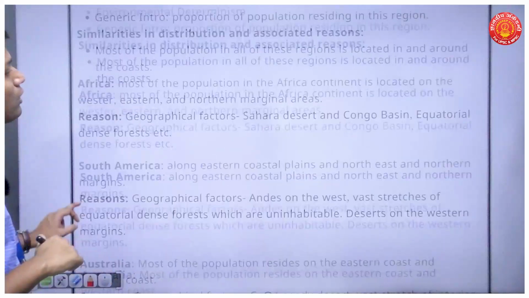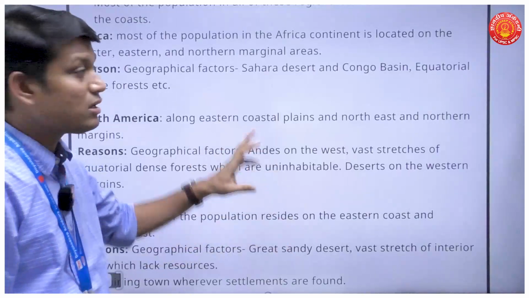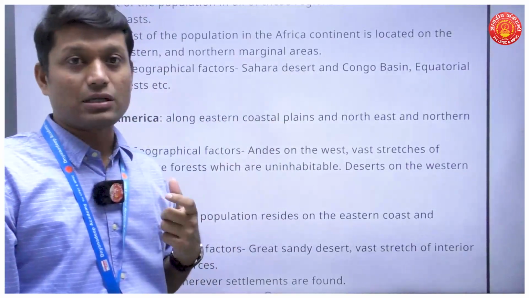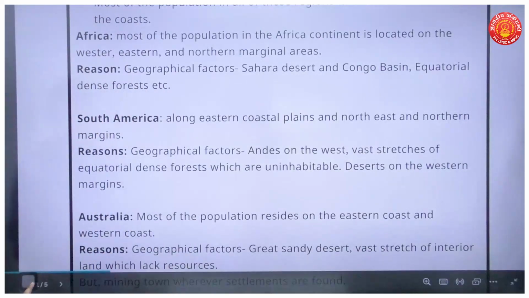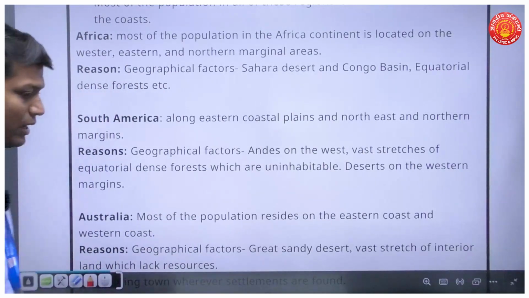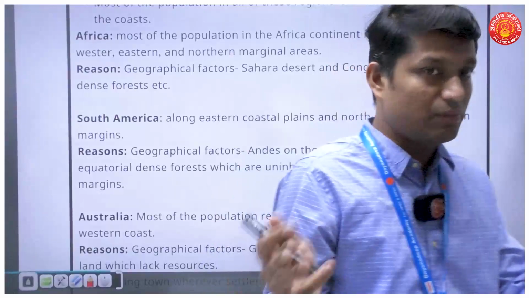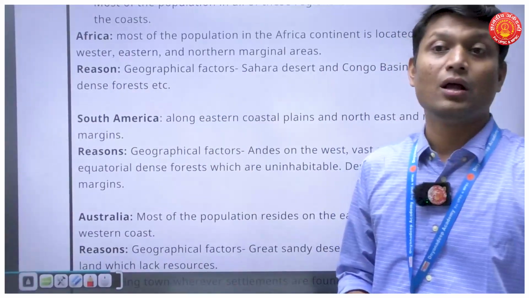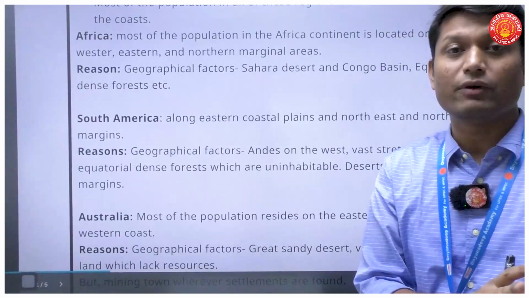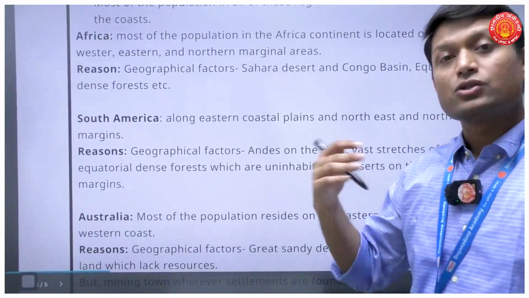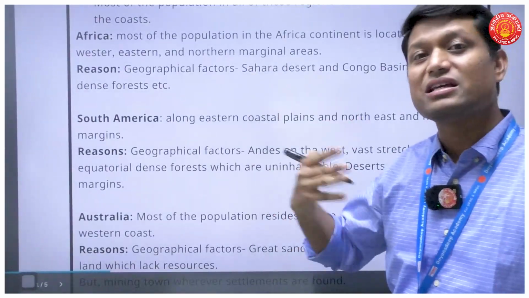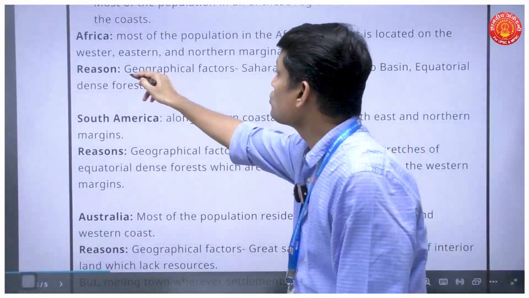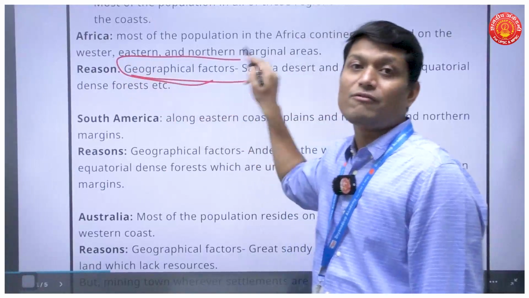In each continent, there is some geographical condition. See how you are turning this answer into a geography optional answer. If I go to the history of these areas, there is colonial history, and most of the colonies were on the coastal margins, which is why most of the population historically has been along these coastal margins. But that is a history answer, right? When I quote a historical perspective, it may make my answer look like a history answer. What I want is for it to look like a geography optional answer, and for that I am going to give geographical factors as the reason.